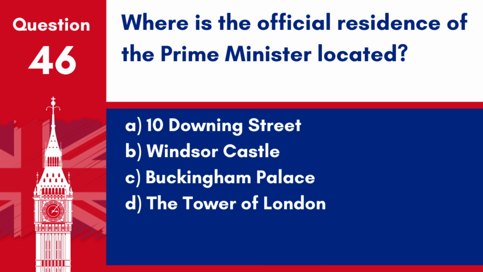Question 46. Where is the official residence of the Prime Minister located? A. 10 Downing Street. B. Windsor Castle. C. Buckingham Palace. D. The Tower of London. Answer: A. 10 Downing Street. The official residence and office of the Prime Minister of the United Kingdom is 10 Downing Street, located in London.